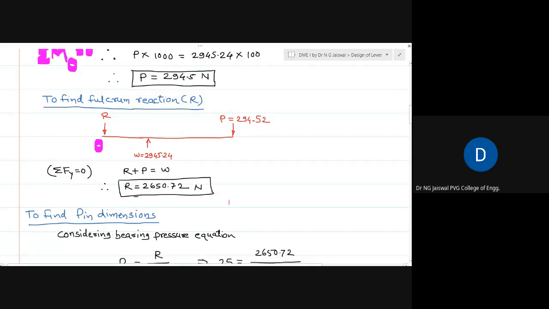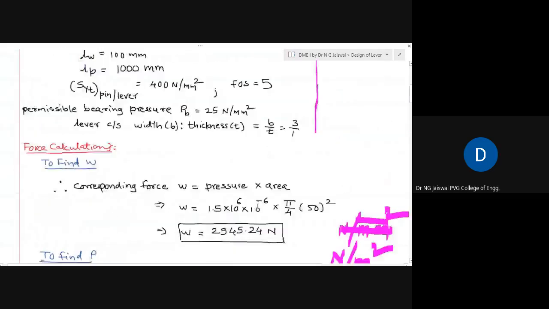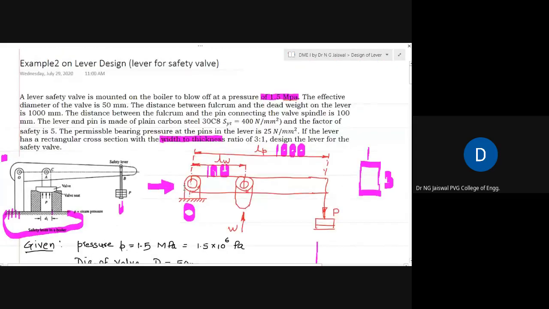Here our first step ends, in which we found out all the forces and the reactions. Then to find the pin dimensions now. I told you yesterday also, what do pin dimensions mean? Here there is one pin. A pin is nothing but a sort of small rod.